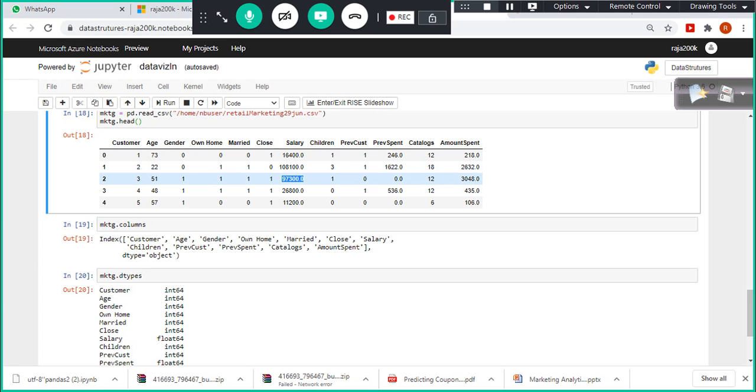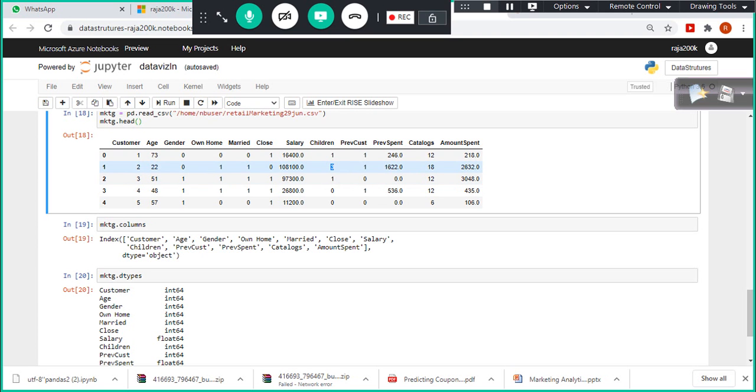Another driving factor could be salary and number of children, right? Because this guy, though his salary is more, cannot spend too much in my retail shop because he has a lot of commitments for these three students. He has to spend money on their tuition fees, college fees, school fees, term fees, right? A lot of things, due to which they could not spend as much as this guy.